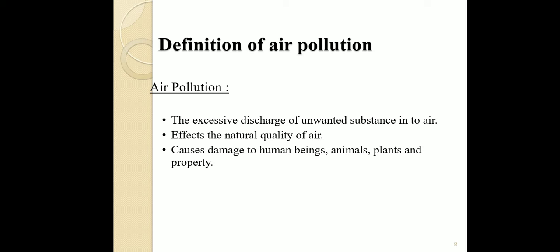Excessive means large amount, discharge means liberated. I think all of you noted this slide, isn't it? You can write the definition in 3 points, so you easily understand that.